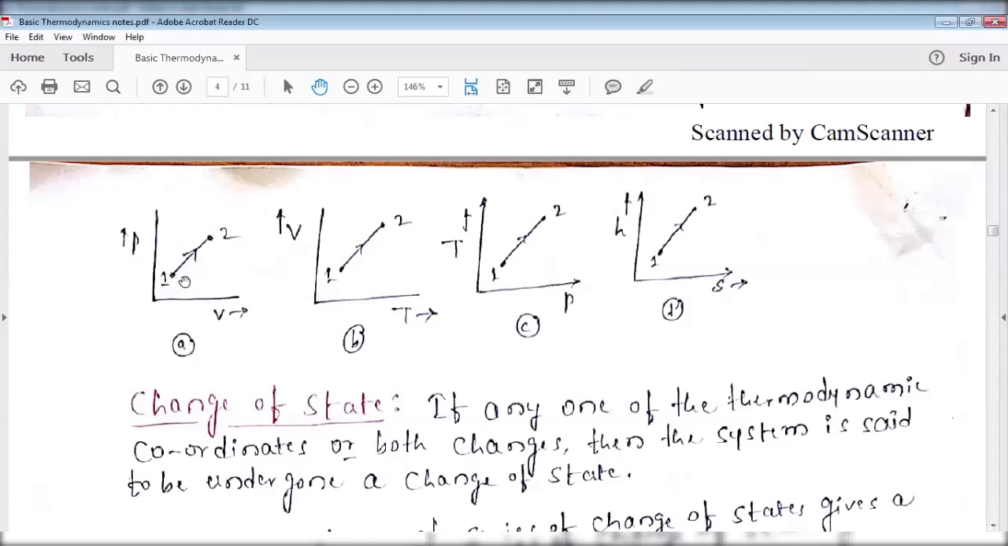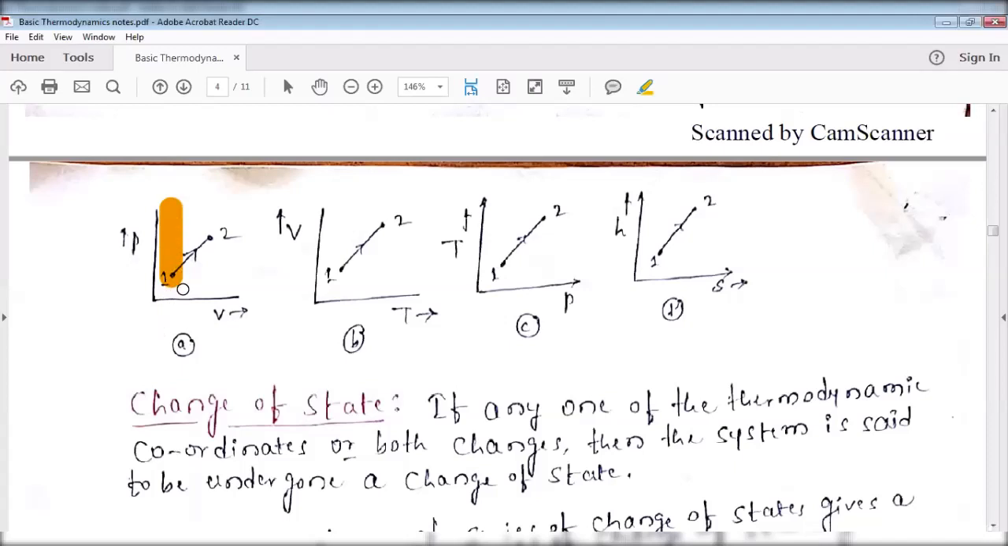At state 1, the coordinates are P1 V1, at state 2, the coordinates are P2 V2. In this case, both pressure as well as volume get changed from P1 V1 to P2 V2, right? Or any one instead of both. If you take any one, assume that this is a vertical line. This is pressure P1 and volume V1, and at point 2, pressure P2 and volume V2. Yes, V1 equal to V2.